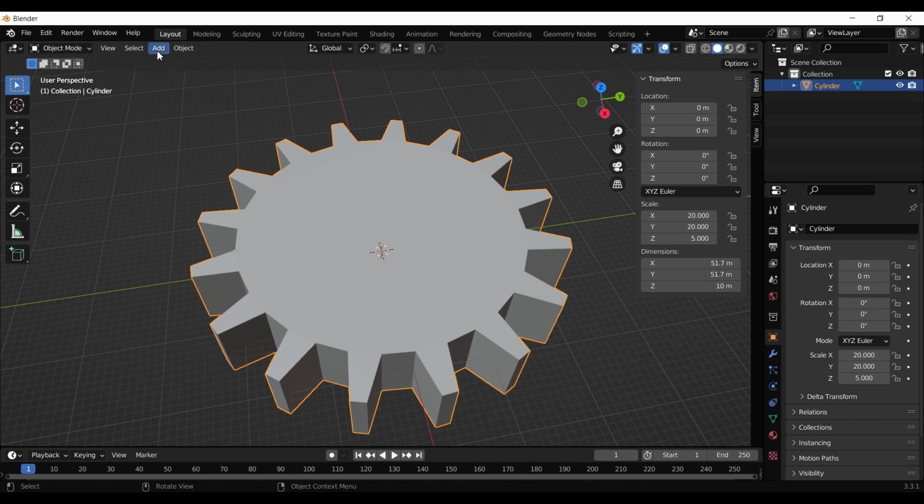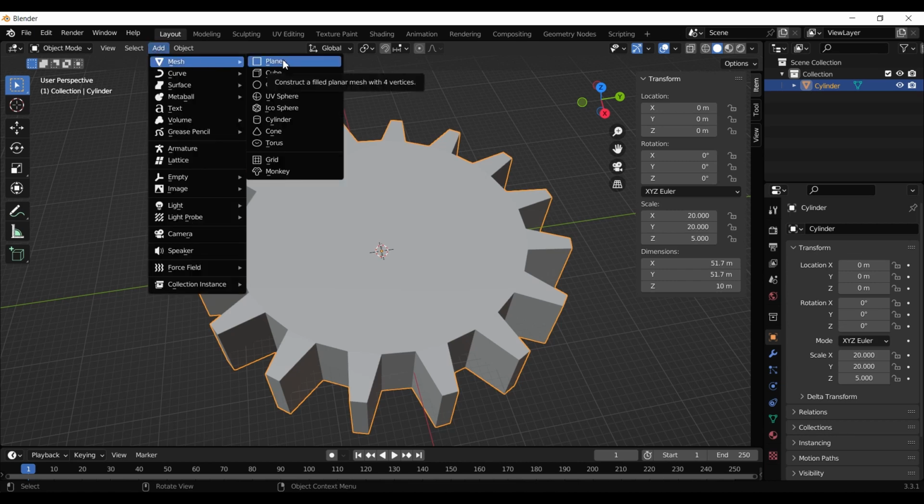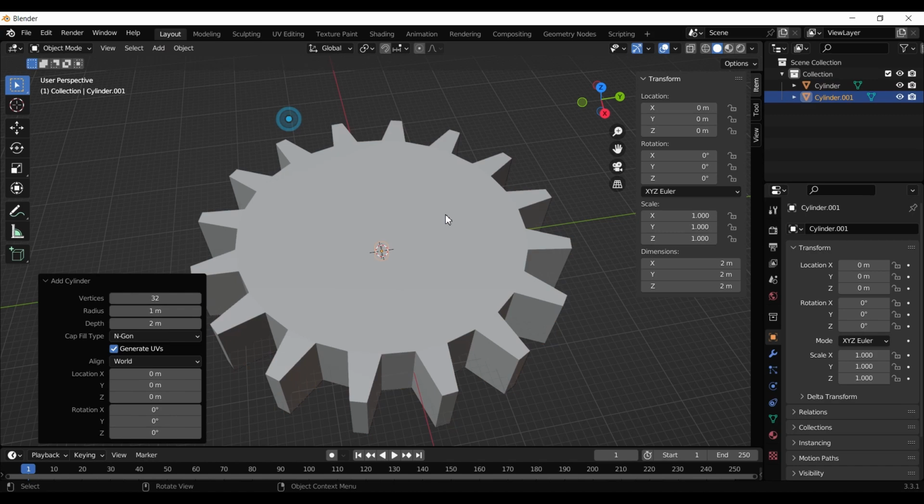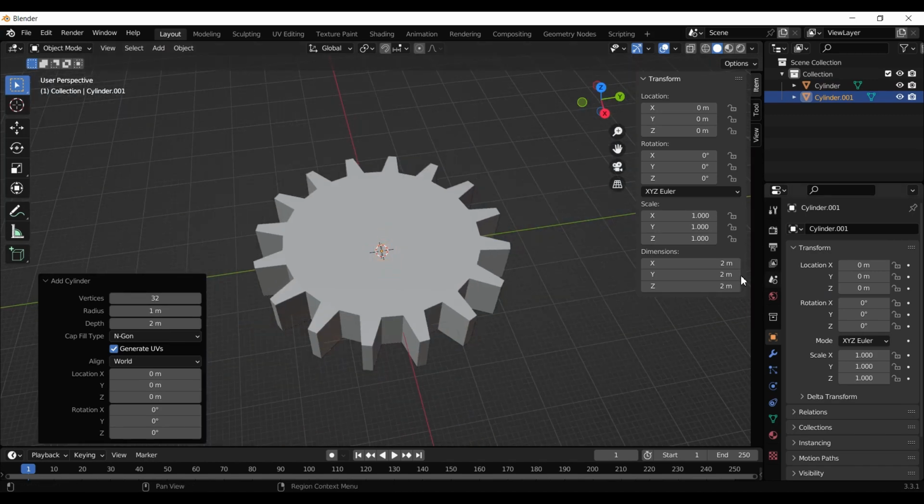If you want to have a hole inside, you need to add another cylinder. Here I will have 0.8 millimeter and 0.8, and for example 100.